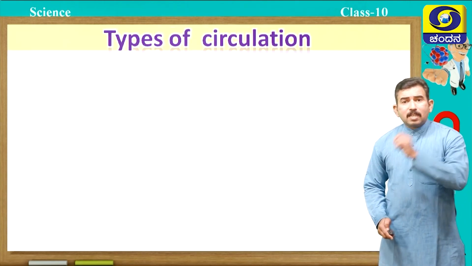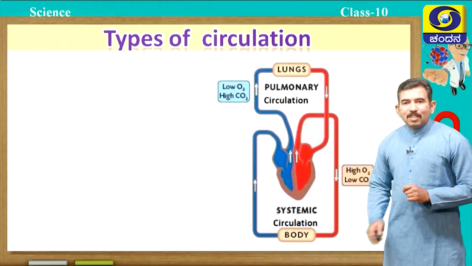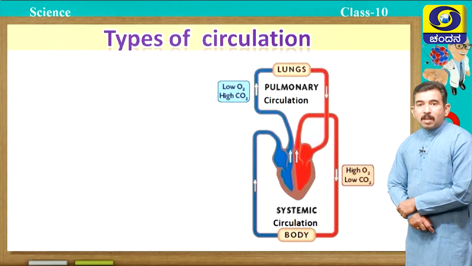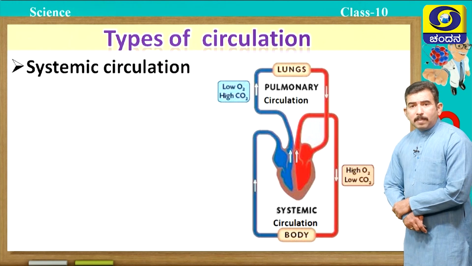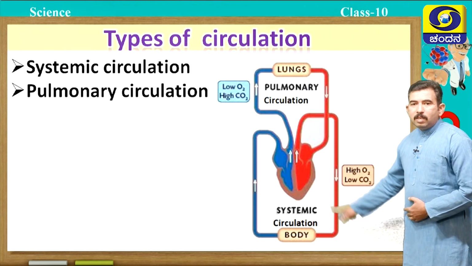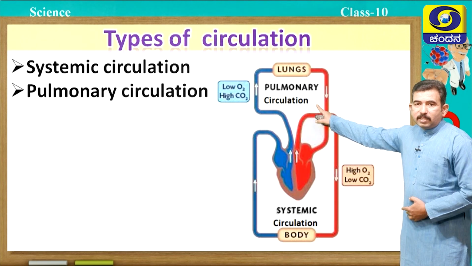Next, let us study the types of circulation. Students, there are mainly two types of circulation taking place. The first one is systemic circulation and the second one is pulmonary circulation.